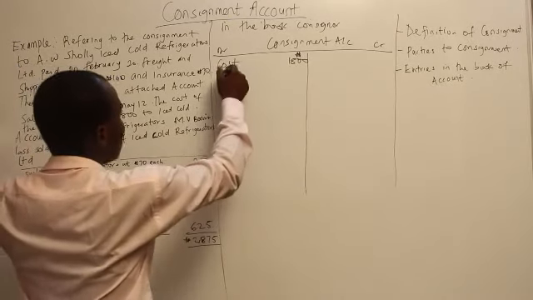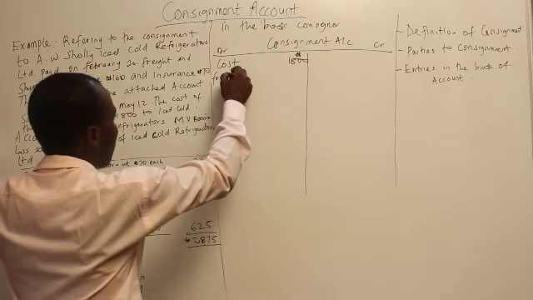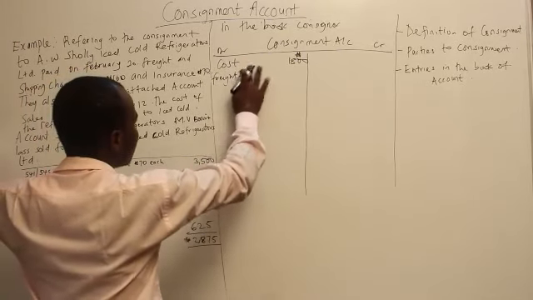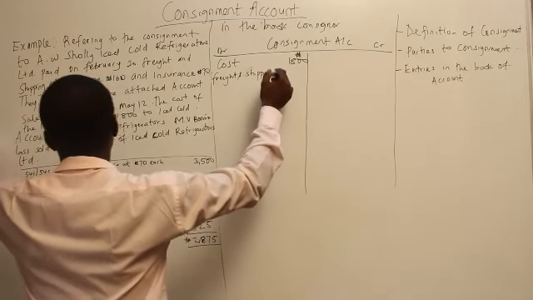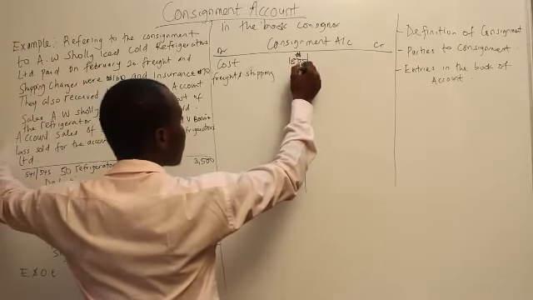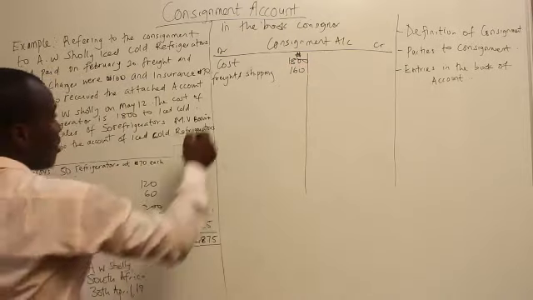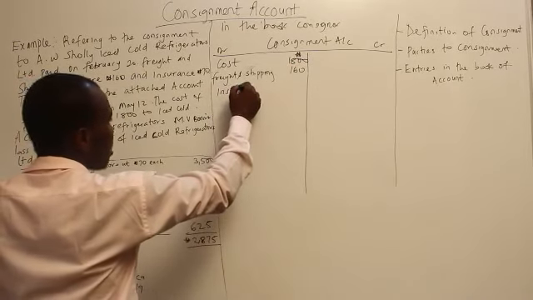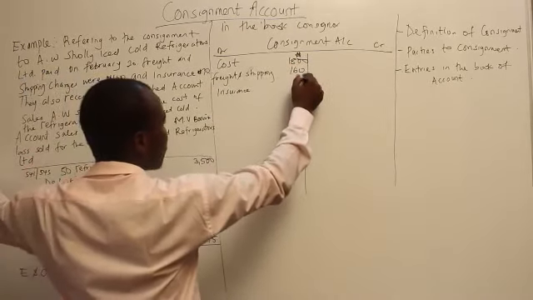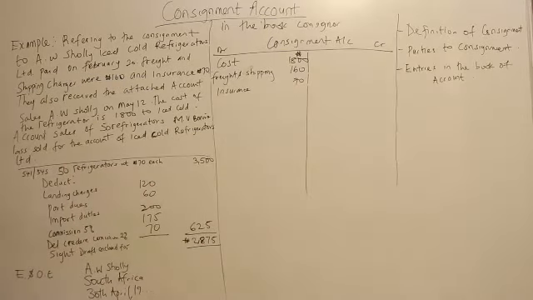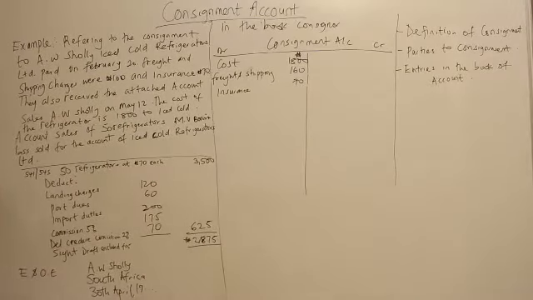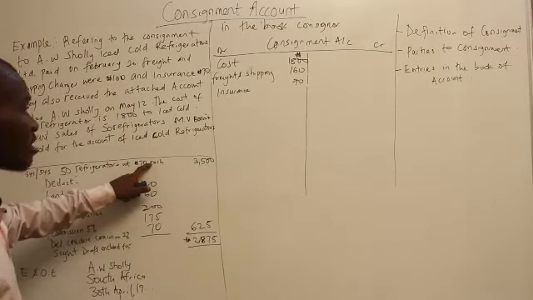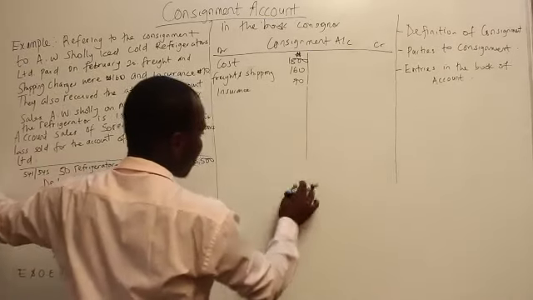So you have freight and shipping paid by Ice Cold itself, 160. You also pay the insurance, that will be debited to consignment account, 17 naira. So we receive an account sales from AW Surely: 50 refrigerators at 17 naira each. So you can open the consignee account.